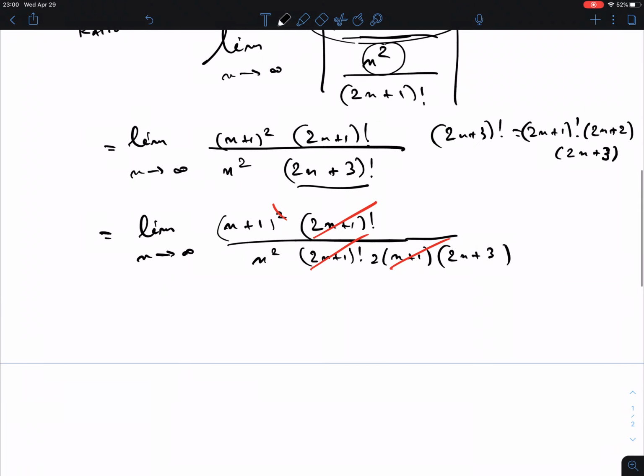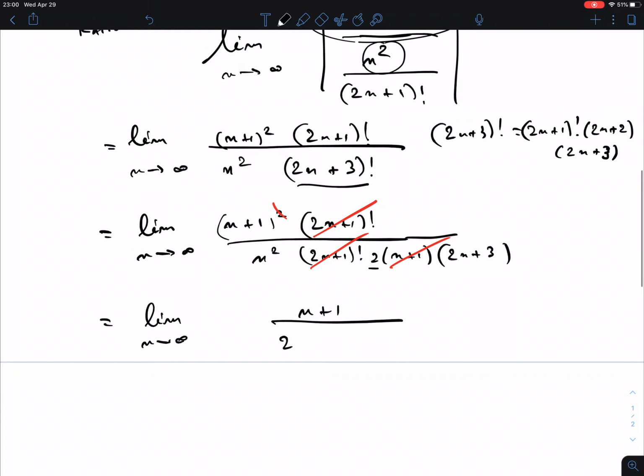On top we have only n plus 1 left. And in the bottom we have 2, this 2, an n squared, and a 2n plus 3. I could, in this case, perhaps it's easier to see what to do if I multiply it out. You don't like to do this often, but in this case, because then I see the degrees. I want to see what the degrees I have. 4n squared plus 4n cubed, plus 6n squared.